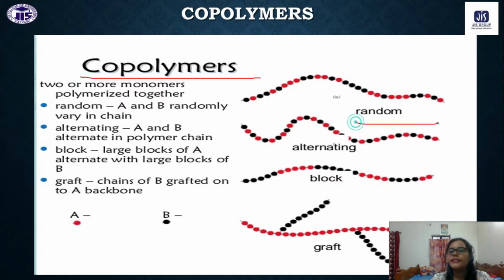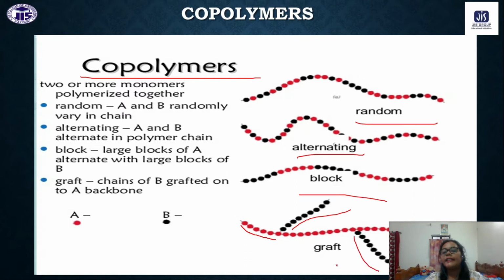Copolymer also can be divided into four categories, based on the arrangement of the monomers. If the monomers are arranged randomly, that is random. If the monomers alternate, like monomer A B like this, this is called alternate copolymer. If the monomers form block-like structures, this is called block copolymer. And if one monomer chain is grafted to the other monomer chain, that is called graft copolymer. So up to this we have already discussed.